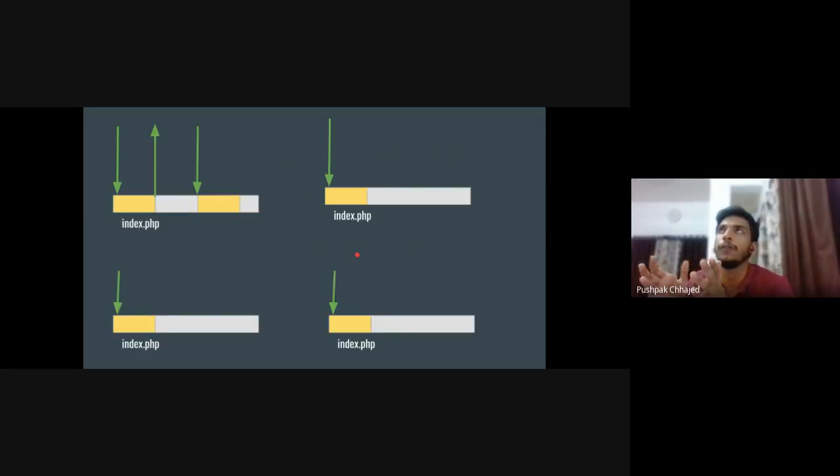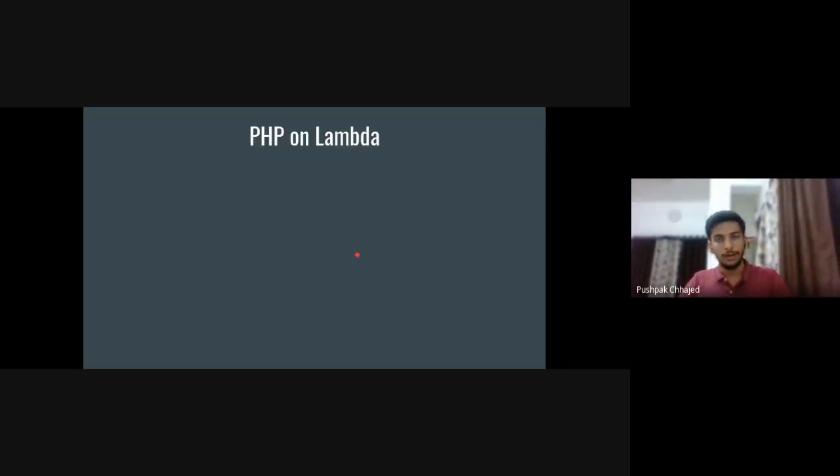It is a very scalable solution. So if tomorrow your website gets 1 lakh hits, it will handle it with a breeze. You don't have to worry about scaling things up or scaling them down after the traffic goes down. So that's the magic of it. I hope you have understood the concept of scalability behind Lambda.